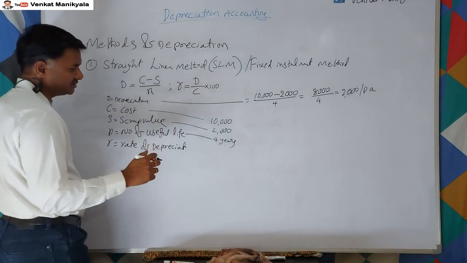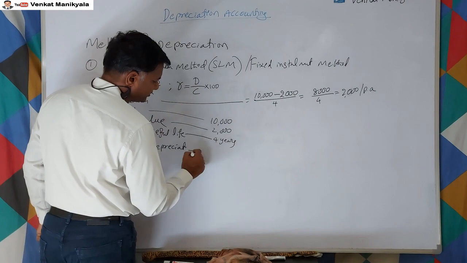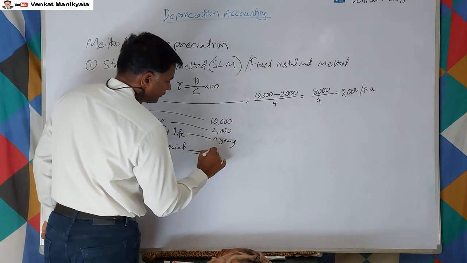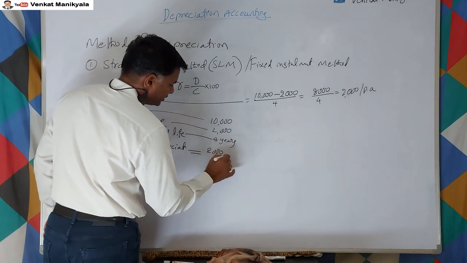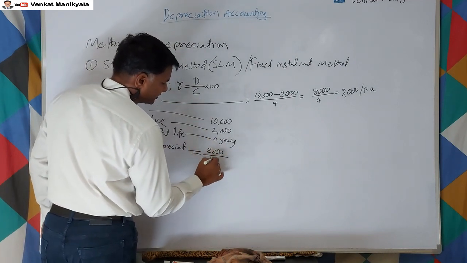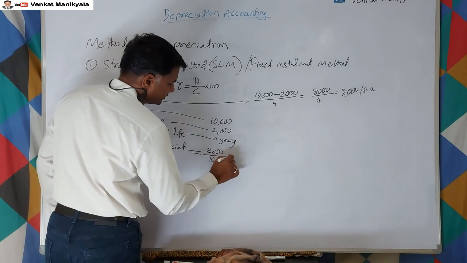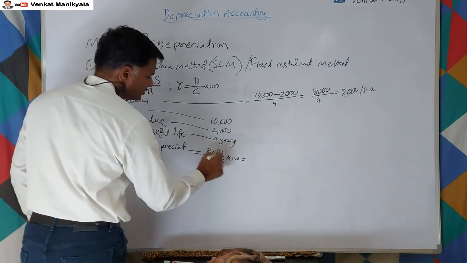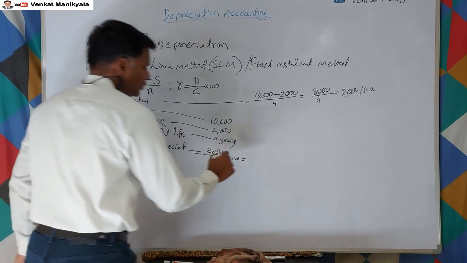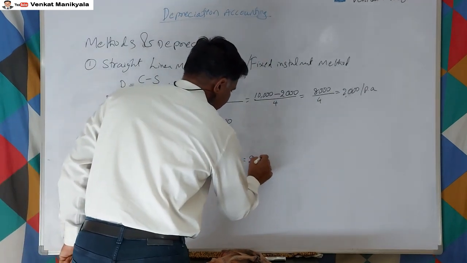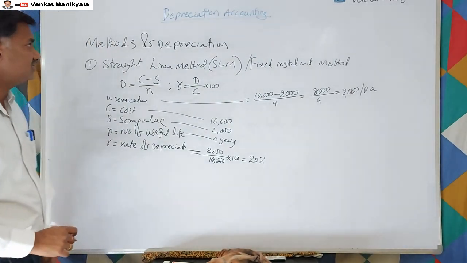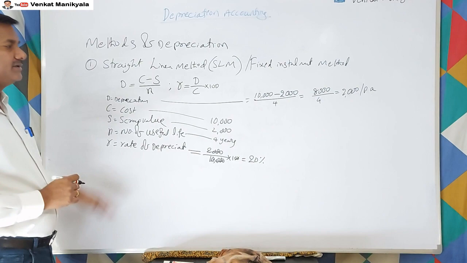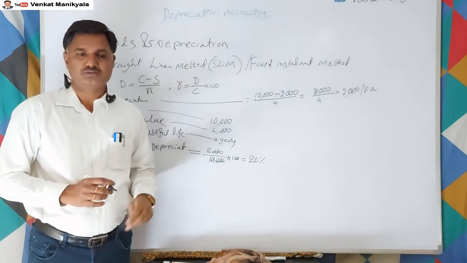Now the rate of depreciation: the formula is D by C. D is 2,000 divided by the cost of 10,000, multiplied by 100, which gives 20%. The rate of depreciation under the straight line method is 20%, and depreciation per annum is 2,000.